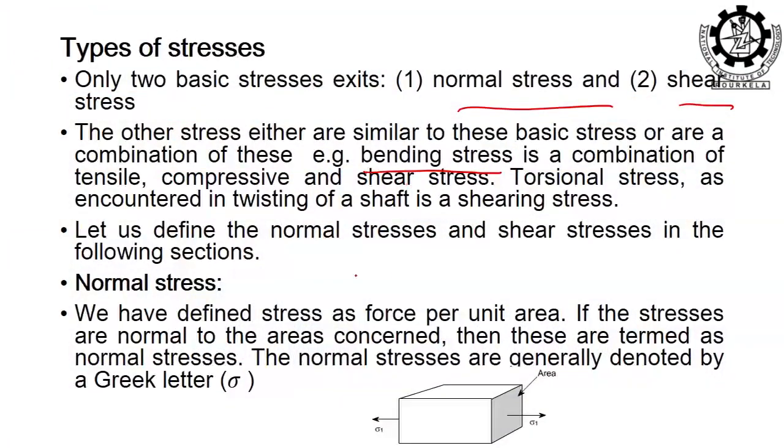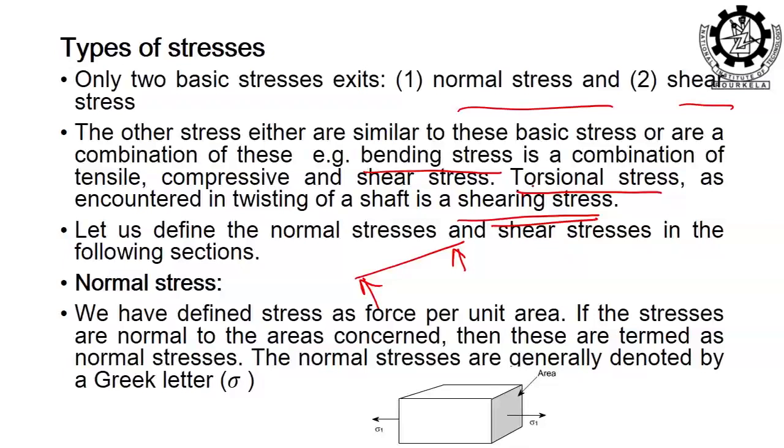Which part of the bending is tensile and which part is compressive, we will come to later. When a beam is under bending, it is associated with all kinds of stresses: tensile stress, compressive stress and shear stress. We are going to find out which is more dominating. Similarly, in the torsional case the shear stress is the majority, or there may be a combination of both torsion and bending in a particular design.